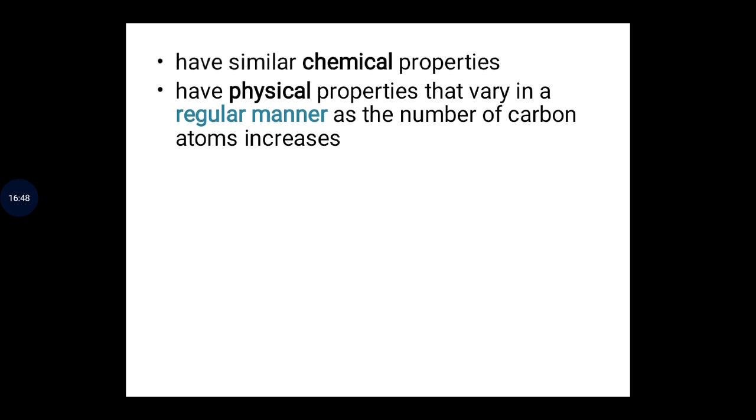And at the same time, they have physical properties that vary in a regular manner as the number of carbon atoms increases. Yes, the physical properties differ from one another because as you go down from methane to decane, the number of carbon atoms increases. So therefore the physical properties also change.